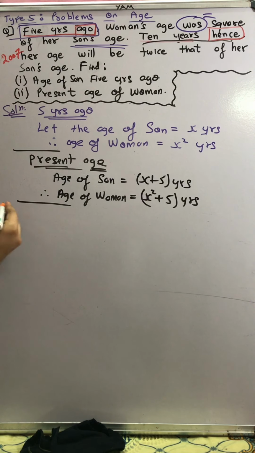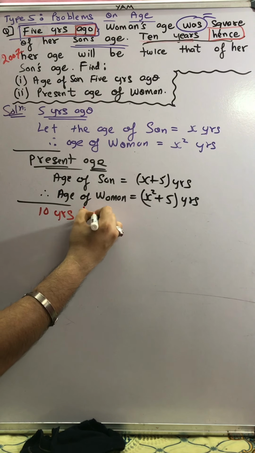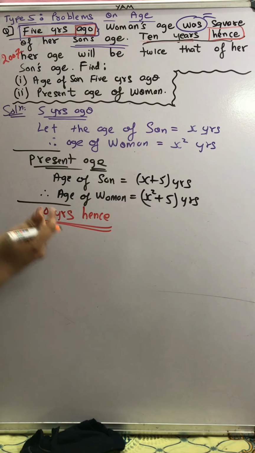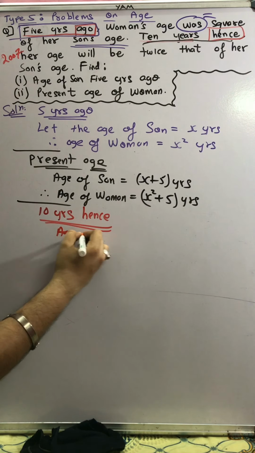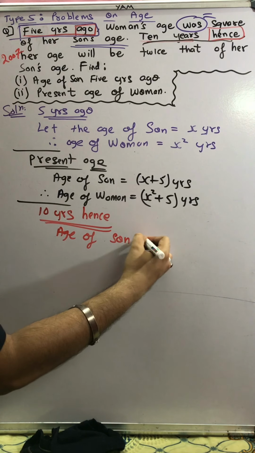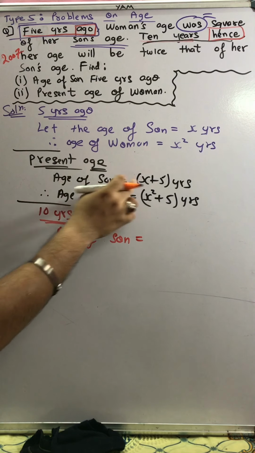Okay. So now I'll put the heading 10 years hence. That means after 10 years from the present age. It's by default from the present age. So age of son will be how much? Present age of son is X plus 5.